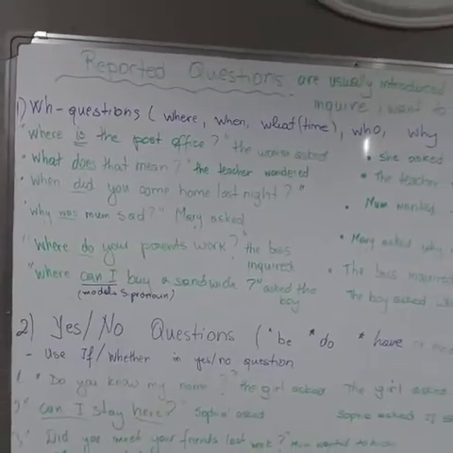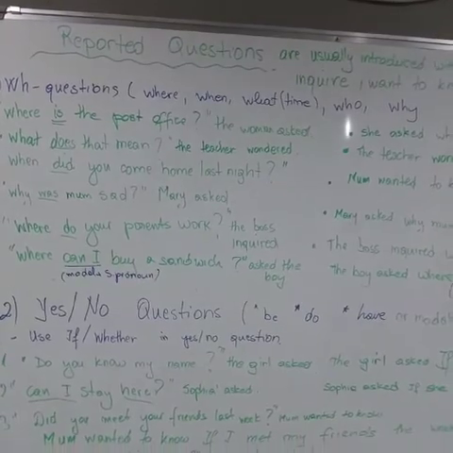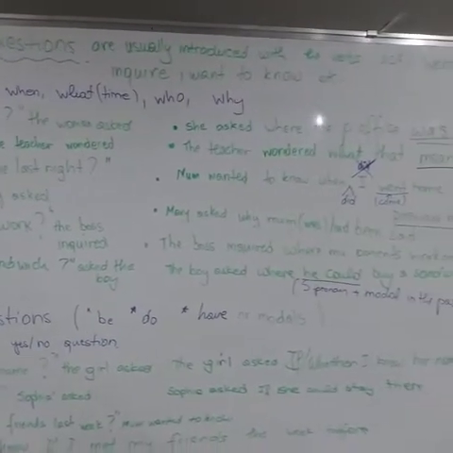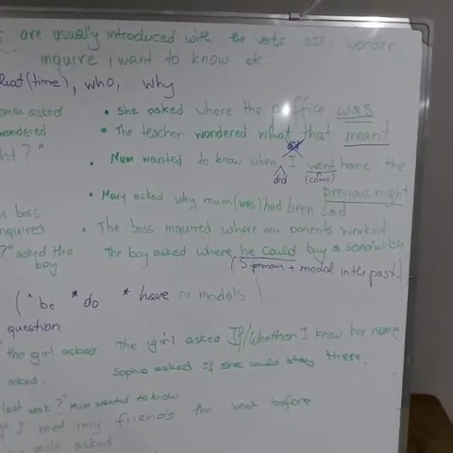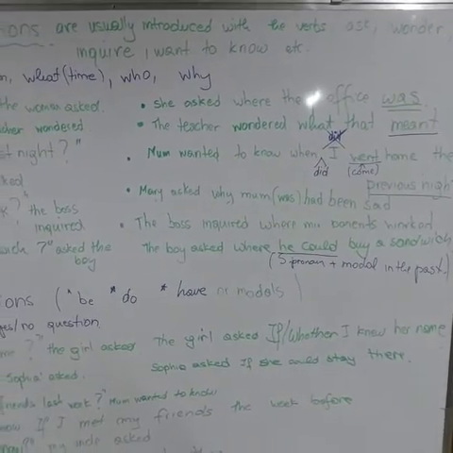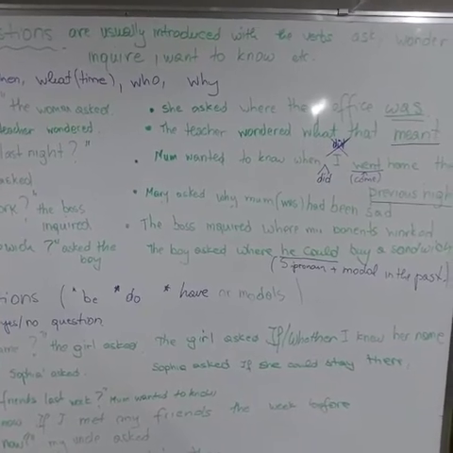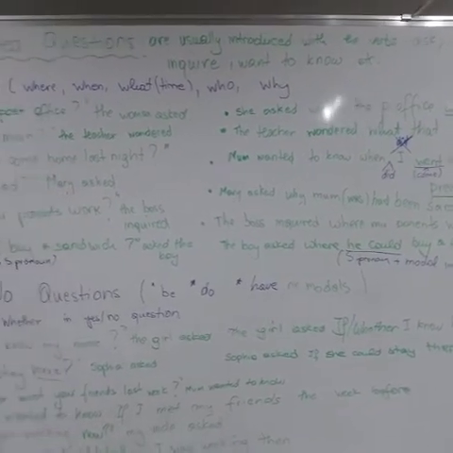Next, where do your parents work? So you have the helping verb do. It is in present simple. The boss inquired. So it is formal. Then you may use the boss. How to change it into reported? The boss inquired where my parents worked. So from present simple, change it into past simple worked, and don't forget to omit the verb do.